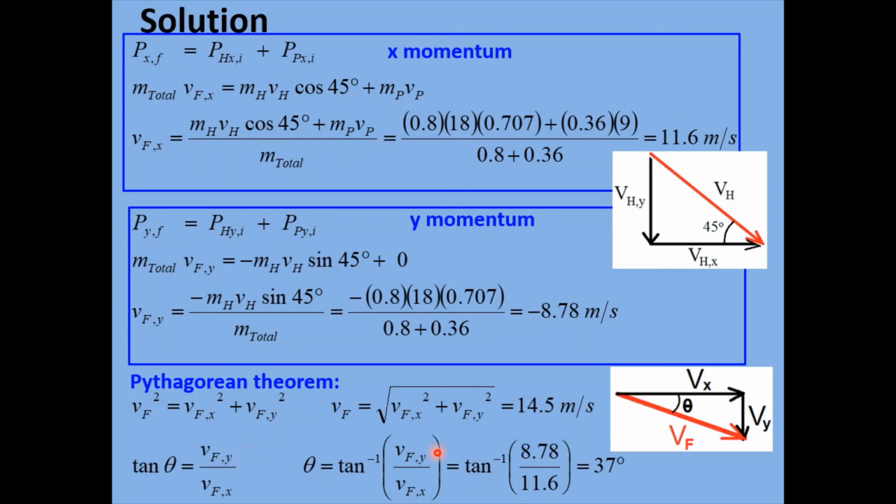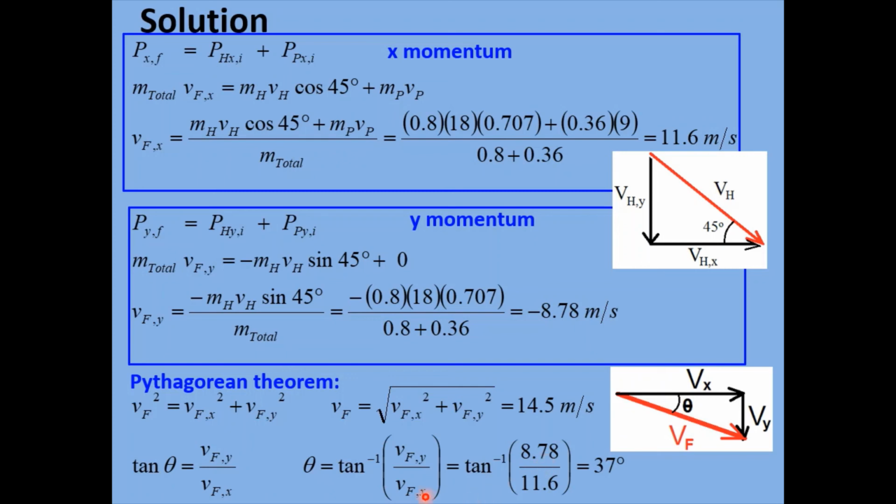So that's the y component divided by the x component of velocity. And so theta is equal to the inverse tangent of all that. And so we can plug in the lengths of these vectors here. So VFY, that's this guy here. Remember, it was 8.78. We're just using the positive, physical length of that vector.